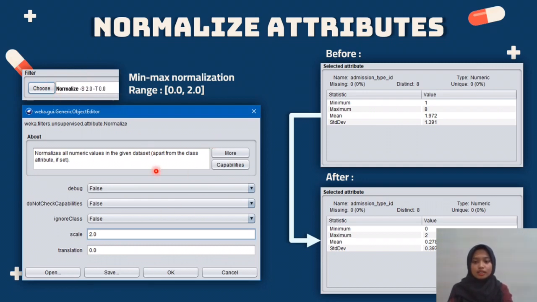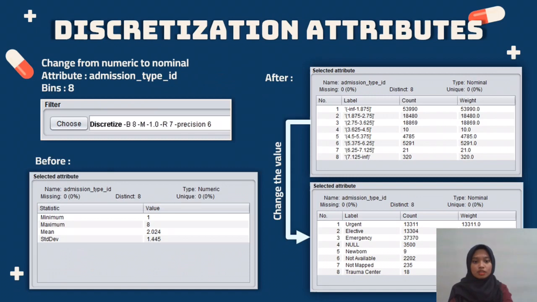For the setting, we choose a scale of 2.0 and translation of 0.0. This is to normalize all the numeric attributes with the maximum and minimum value of 0 and 2.